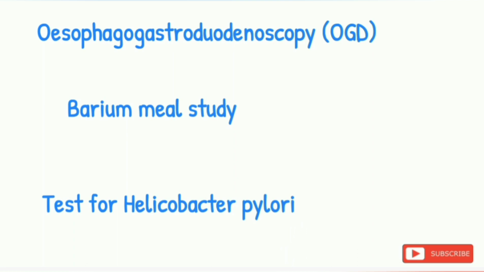infection. Third one is the histologic test. It is done by staining, such as the Giemsa stain, and the presence of Helicobacter pylori in the biopsy material taken during the endoscopy establishes the diagnosis of Helicobacter pylori. Then the rapid urease test. It's the simplest method, but it requires endoscopy.